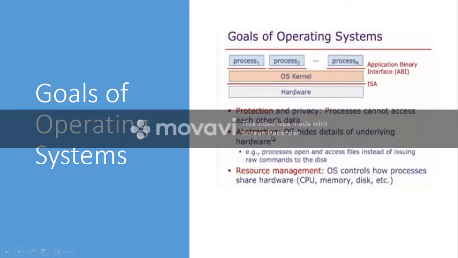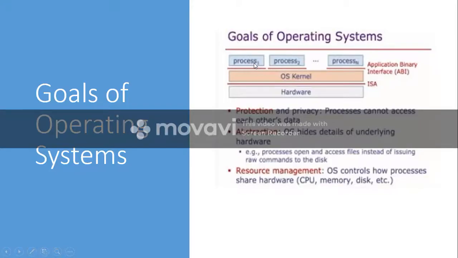Next, abstraction. Basically the core job of the operating system is to provide abstraction from the underlying hardware. The hardware can be anything. The hardware may include a lot of complexities, but the operating system does not reveal those complexities to the processes.